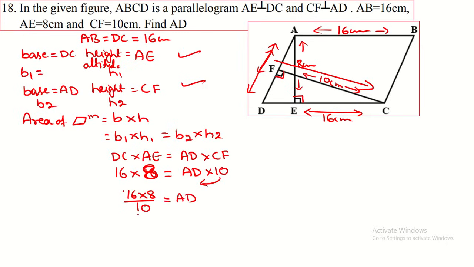So you multiply 16 into 8, that becomes 128 divided by 10. We have to simplify this, but easily we can convert this into a decimal number. So we write this as 12.8 centimeter. I didn't cancel here, it's not simplifying. That means AD is equal to 12.8 centimeter, which is the correct answer.